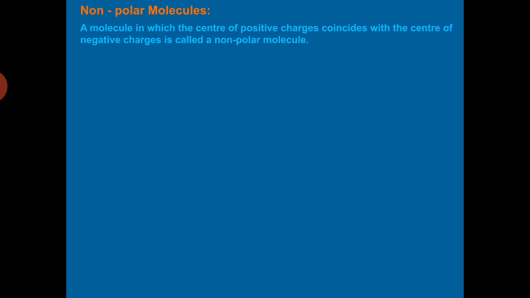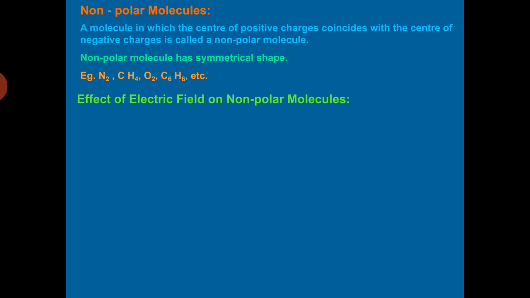Now let us discuss what is the effect of the electric field on non-polar molecules. We consider a sample of dielectric which consists of non-polar molecules. It means each molecule has zero dipole moment, and no external field is applied.